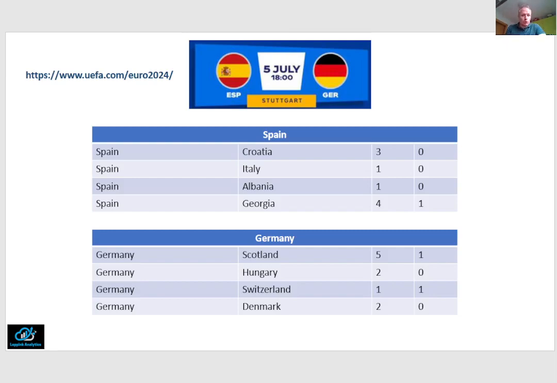In the simple model that I use in this video, I use the goals that Spain got in these 4 matches, so 3, 1, 1 and 4, as information of Spain's scoring potential, and Germany's goals in their 4 matches, hence 5, 2, 1 and 2, for Germany's scoring potential. In addition, I treat each of the 4 matches for each team as more or less independent because opponents are different and, well, we have too little information to seriously model potential serial correlation anyway.